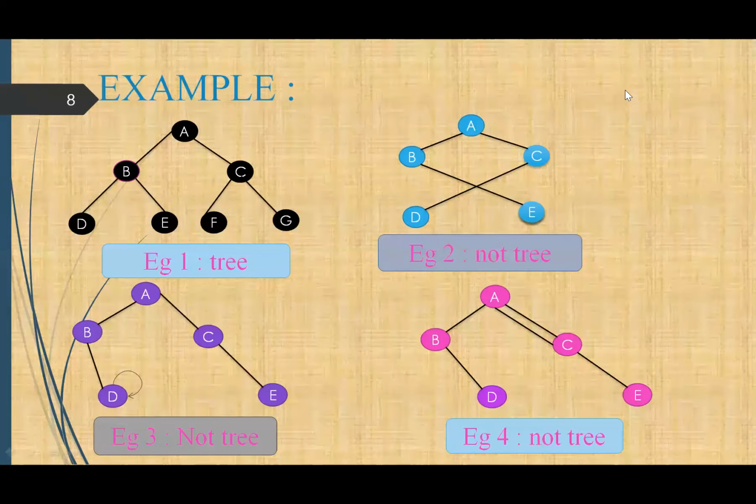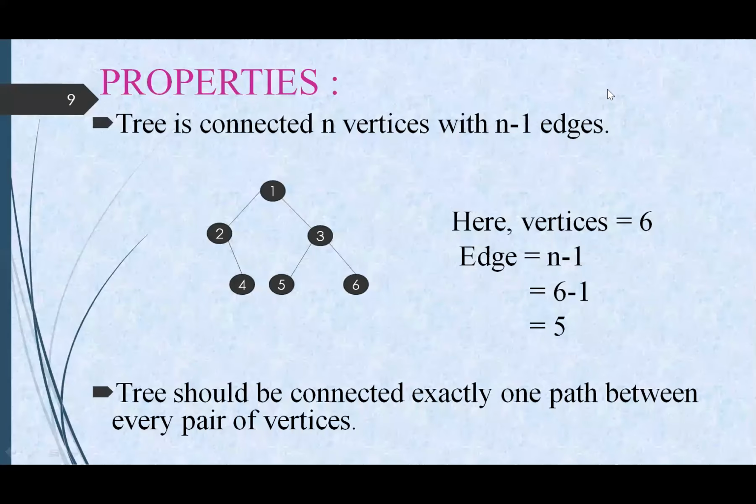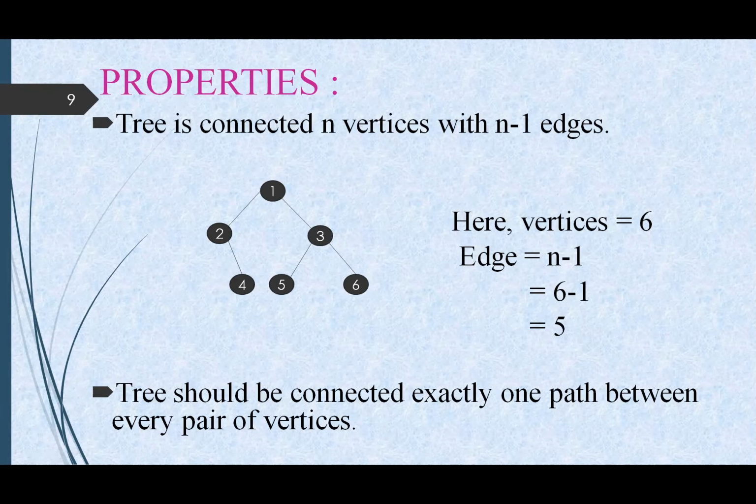And example 4. Here, between vertex A and C there is a parallel edge. So a tree should not contain any parallel edge. So that means for n vertices there are n minus 1 edges. So the number of vertices is 6 and edges are n minus 1, so 6 minus 1, that is 5.